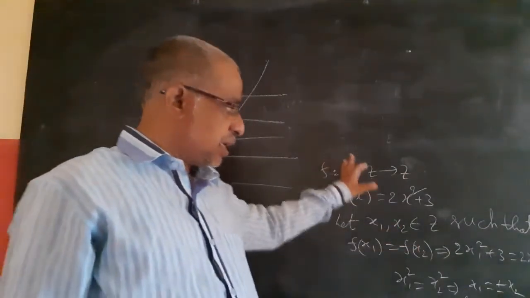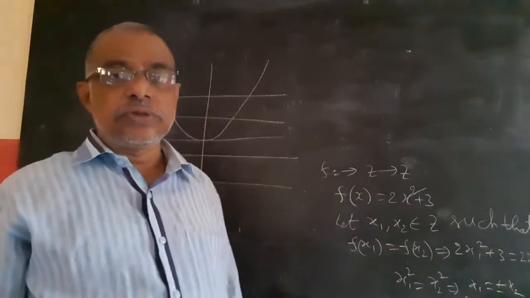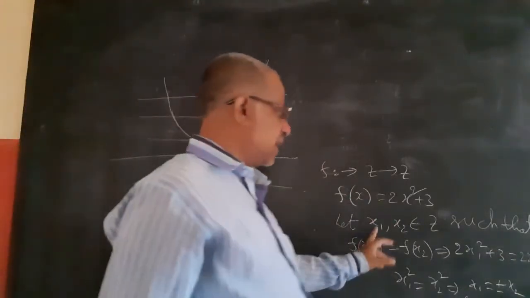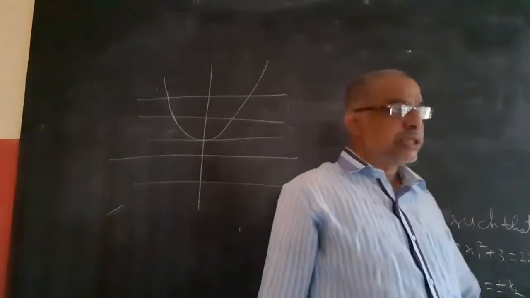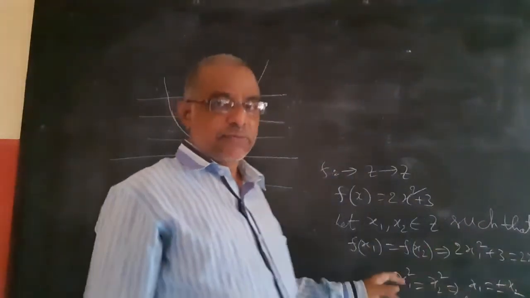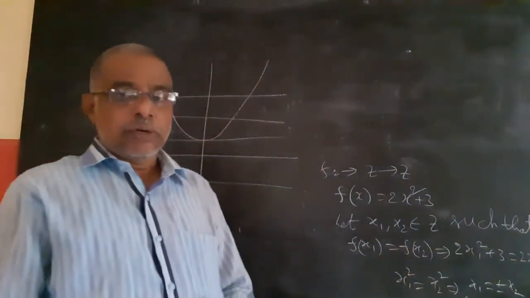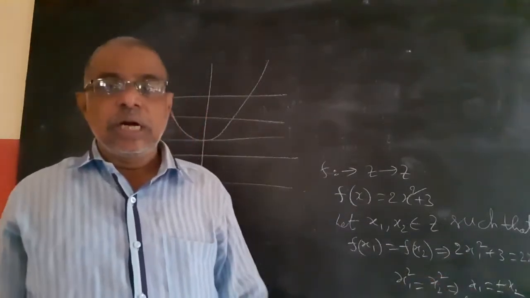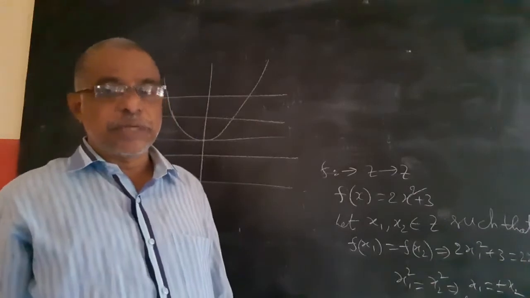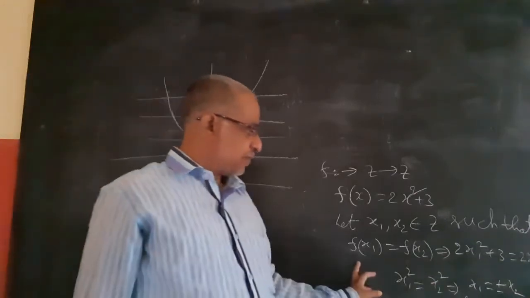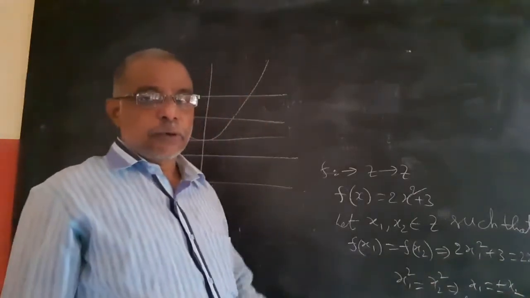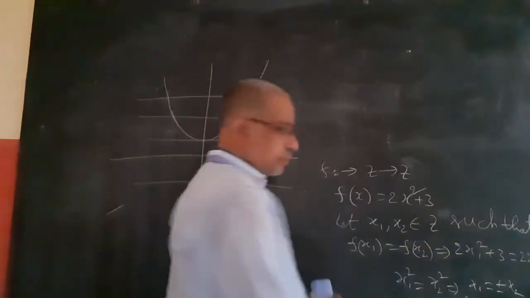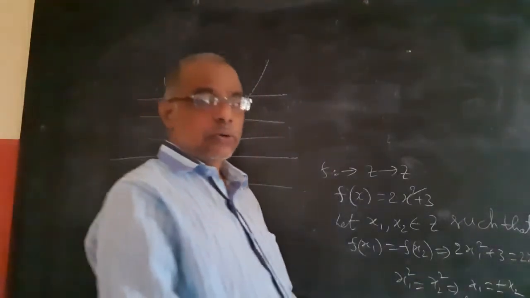Only for objective can you do it using the graph, but for subjective you should do it like this. Take x1, x2 belonging to the domain; you need to get x1 equal to x2 if f of x1 equals f of x2. If you get two different elements like x1 equal to plus x2 and minus x2, then you have two pre-images for f of x1 and f of x2. Therefore, it is not 1-1. Next, coming to onto.